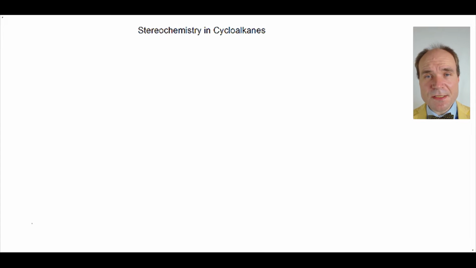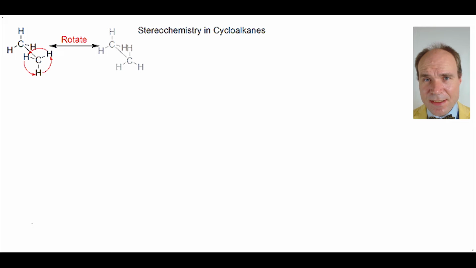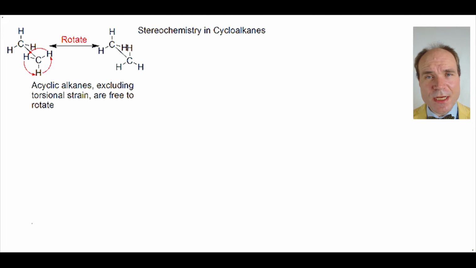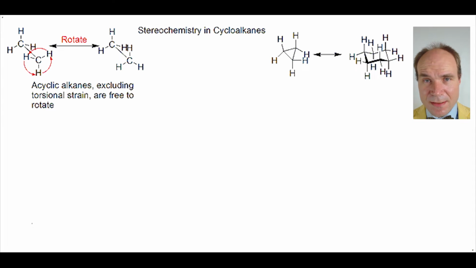Now let's think about the stereochemistry of cyclic alkanes. So far we've discussed acyclic alkanes, and excluding the influence of torsional strain, they're pretty much free to rotate as they wish. Things change dramatically when we think about rings, especially 3-membered to 6-membered rings. Here, the ability for bonds to rotate is extremely limited in some cases.